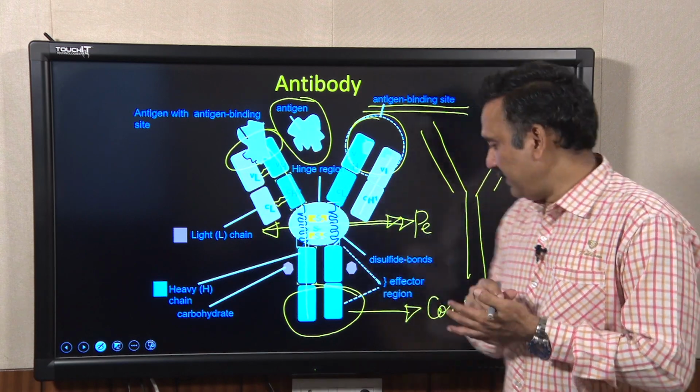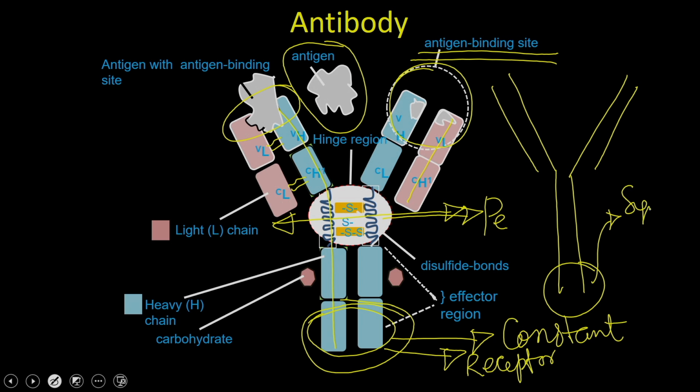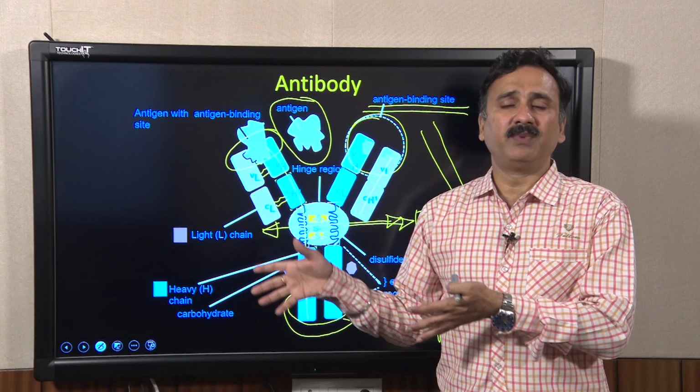to the antigen. Because this constant region has a receptor on the cell surface, what happens is that when the antigen binds to this antibody, this constant region binds to a receptor, and that is how it governs downstream signaling into the cell and elicits immune responses from those cells.